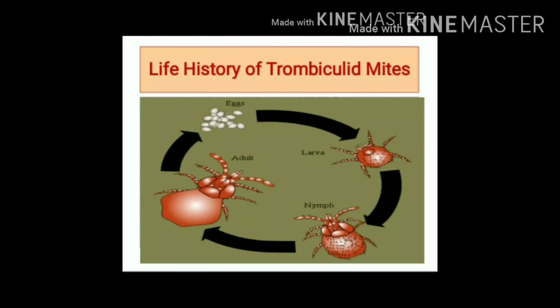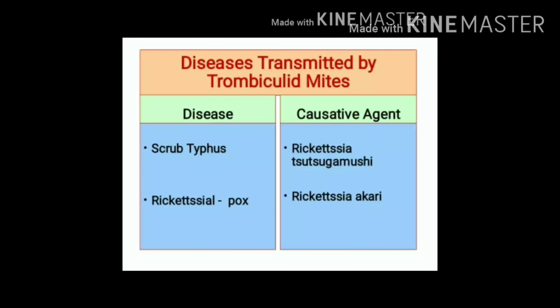In this slide, you can see all 4 stages of life history of trombiculid mites, that is egg, larva, nymph and adult stage. Let's see diseases transmitted by trombiculid mites. Trombiculid mites transmit scrub typhus and rickettsial pox. Scrub typhus is caused by Rickettsia tsutsugamushi, and rickettsial pox is caused by Rickettsia akari.